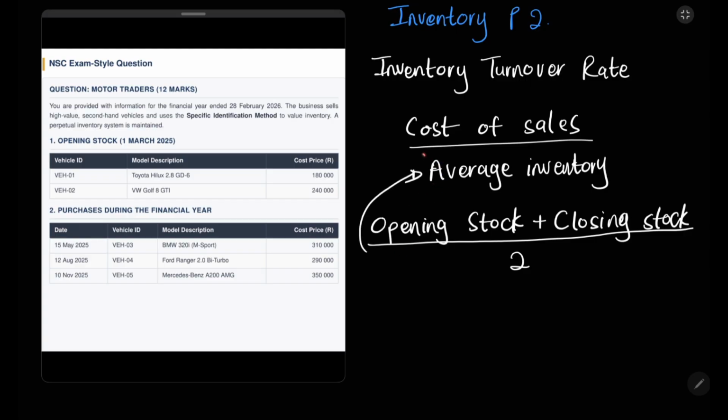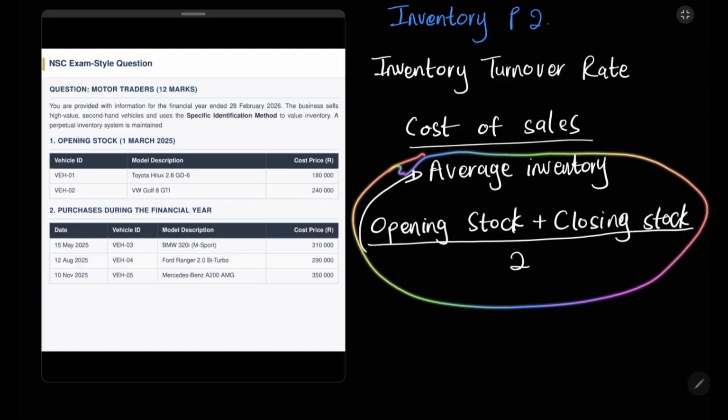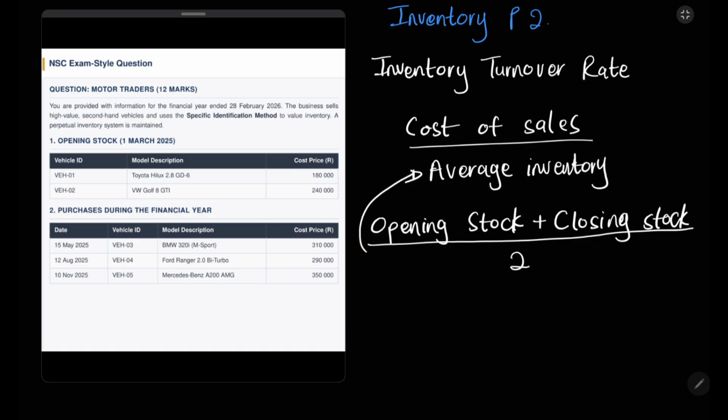This is the formula. Please write this in your notes if you haven't written it before. Now let's substitute. We have opening stock. Remember, we calculated closing stock in the first question. It was: calculate the value of the closing stock inventory on 28th of February 2025. So what do you guys think our opening stock is? We have to look at our information 1. We have opening stock. It's right there. It's given to you guys.